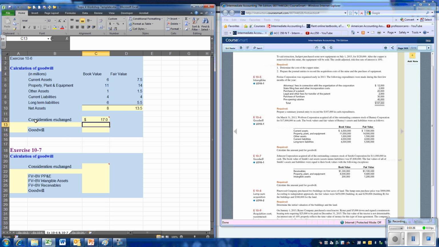Next, we have to determine whether we should use the fair value of the net assets, the book value of the net assets, just the fair value of the total assets, or just the book value of the total assets.